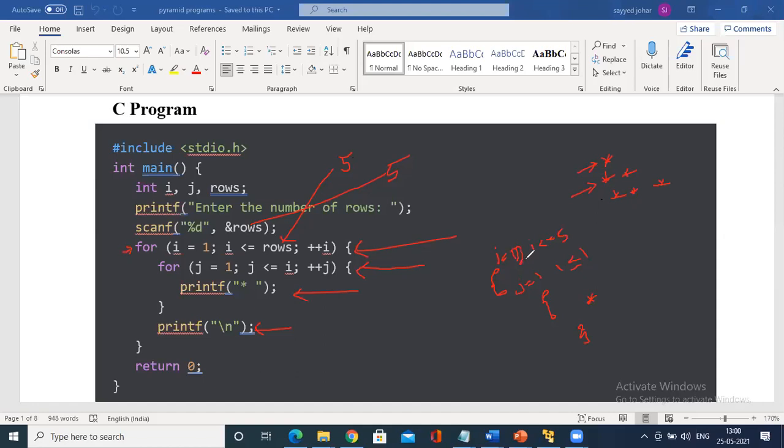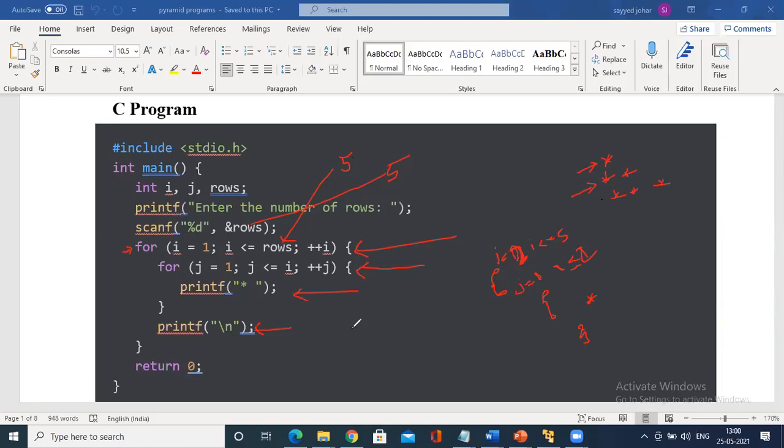See, this is the second iteration of the outer for loop. i becomes 2, whether 2 is less than or equals to 5, yes. We are in the second row. Again the inner for loop freshly executes, j equals 1. Is j less than or equals to the i value? The i value is 2 now, yes, it is less.